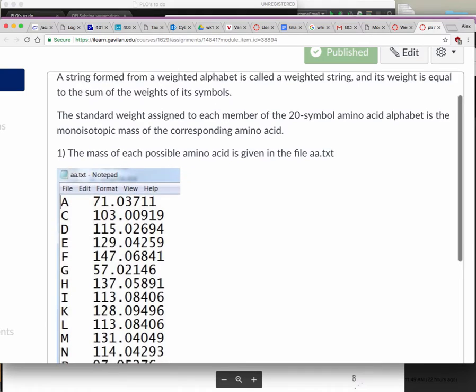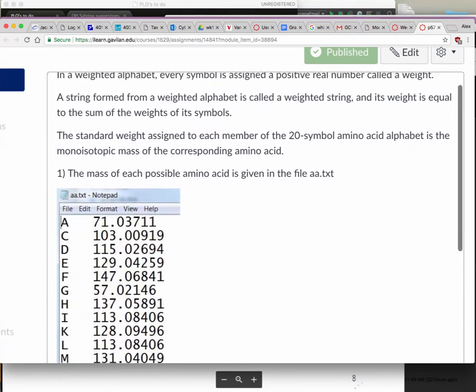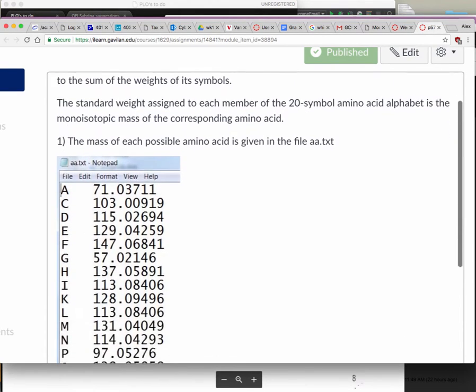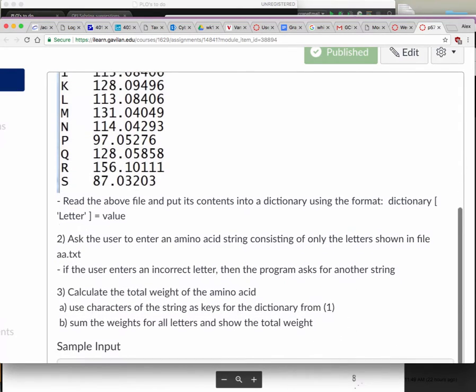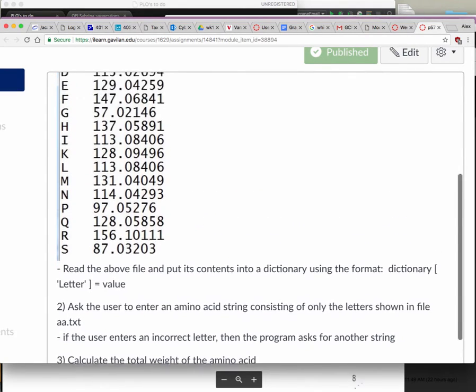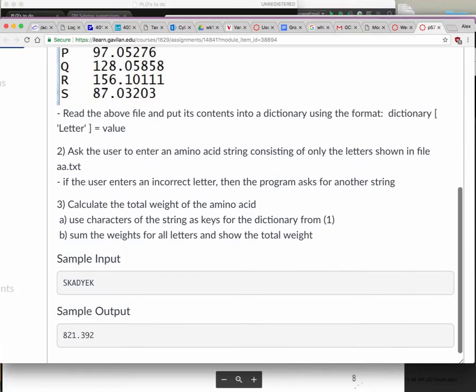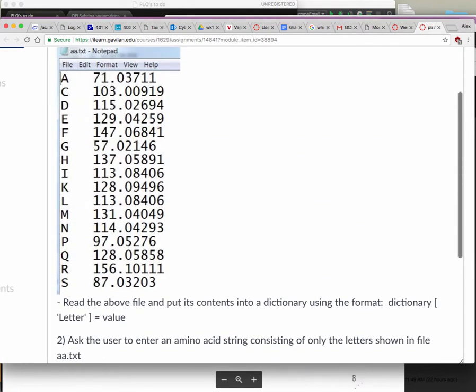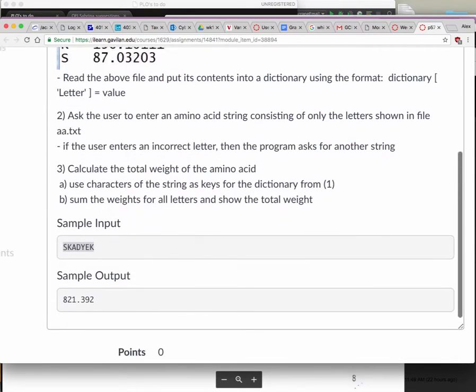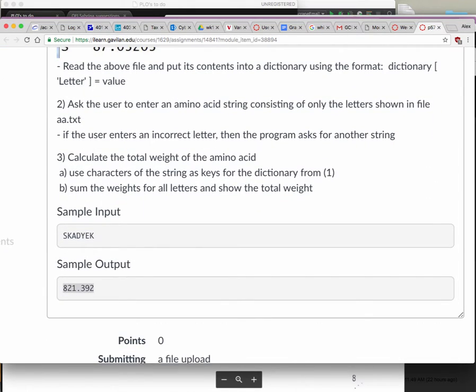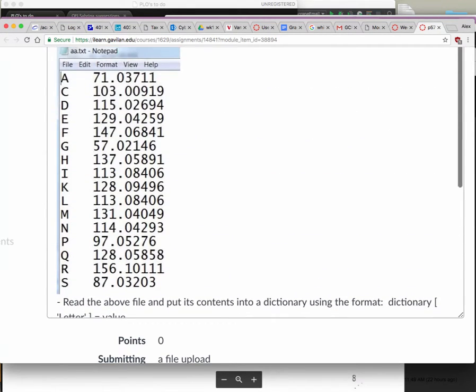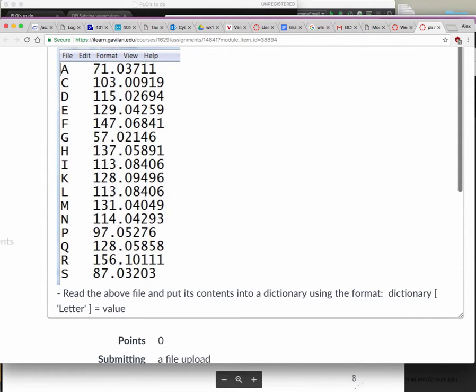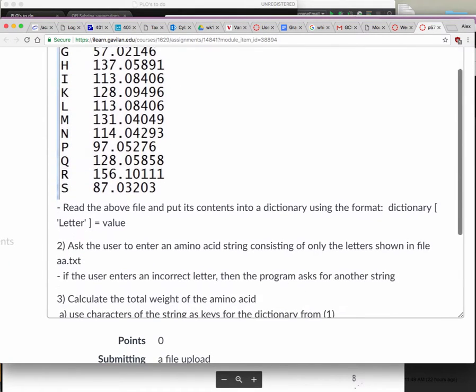And you can determine the weight of some kind of a protein string based on the sum of its amino acid values, right? So what does that mean? That means that somebody can go in there and type in a protein string, something like this, and using the values that you have in here, you're going to calculate a total value of these, right? So you're going to add the value of S, the value of K, the value of A, D, Y, E, K, right? So what you need to do is put this in a dictionary,